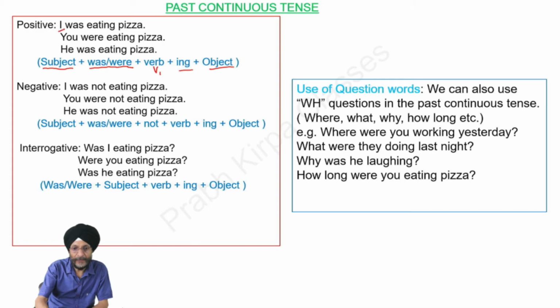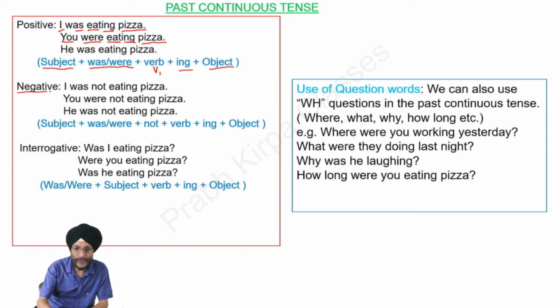I was eating pizza. I is the subject, then comes the was. Eat is the basic form of the verb, and then comes the ing, then comes pizza. Pizza is the object. In the same way, you is the subject, then comes verb. Eat is the basic form of the verb, then comes ing, and then comes object. In the same way, example is he was eating pizza.